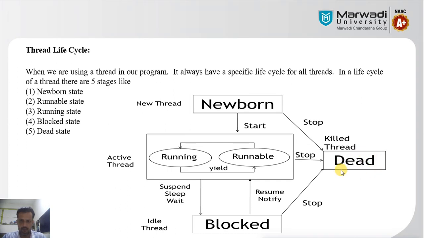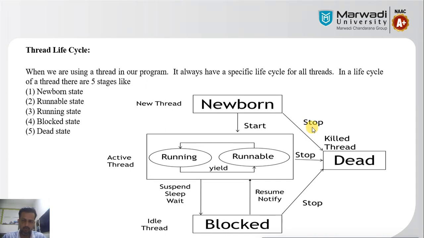I can terminate the thread not only from the blocked state, I can also terminate the thread from its initial newborn state, as well as the active thread state. So here we have three cases from which I can stop the execution of any thread.